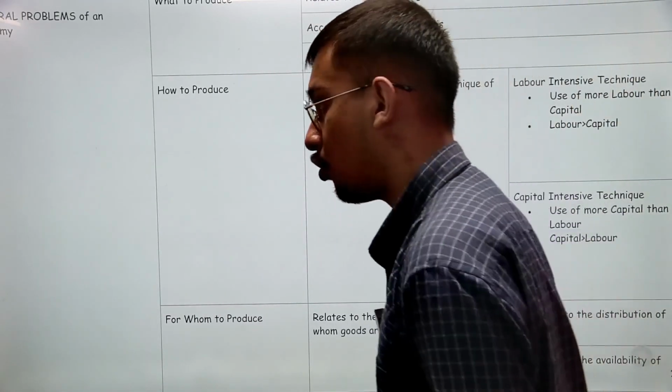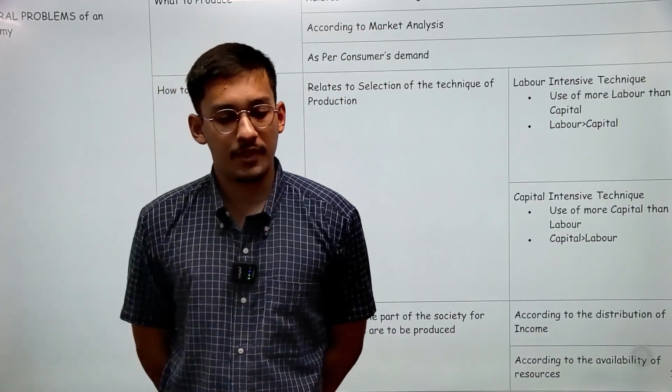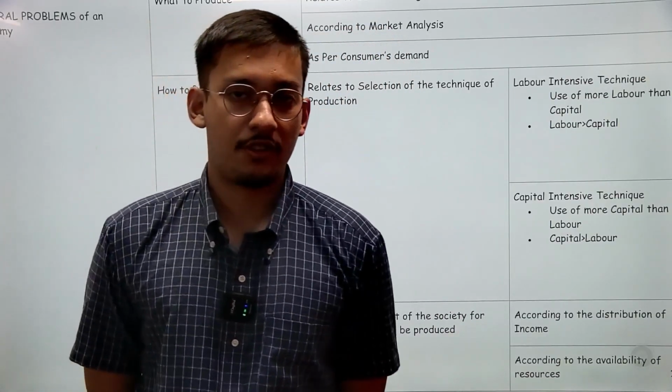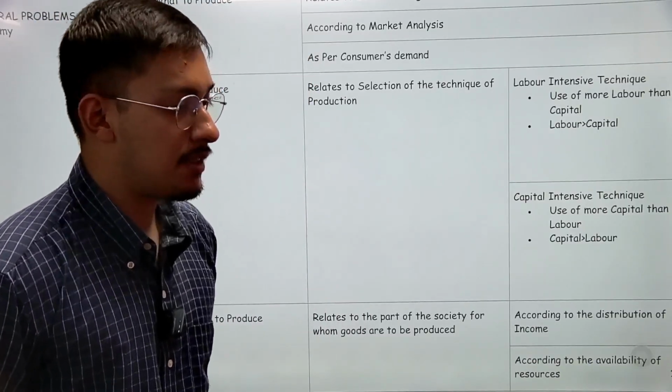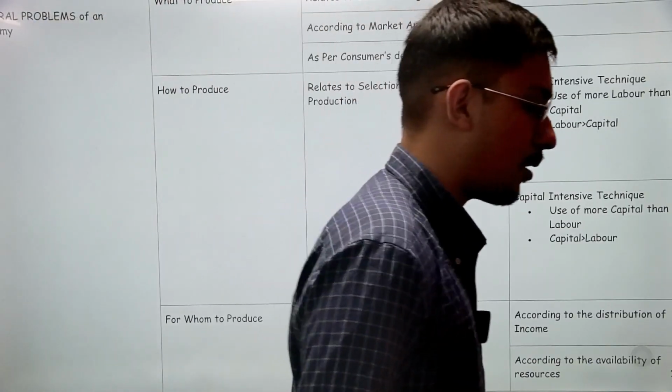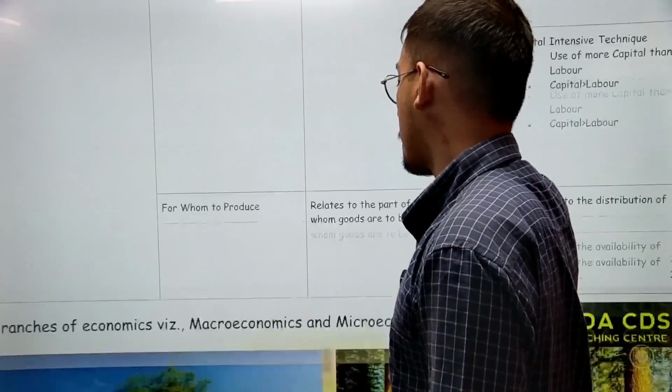Finally, we come on to for whom to produce. So whom does it cater to? Is it for the farmers? Is it for the businessmen? Or how is it to be distributed? So that is your third problem which needs to be tackled, that is, for whom to produce.